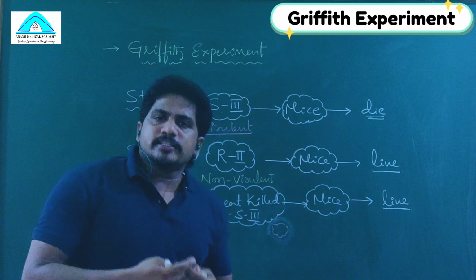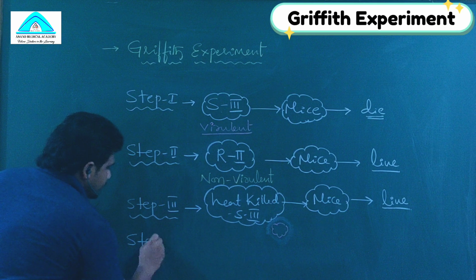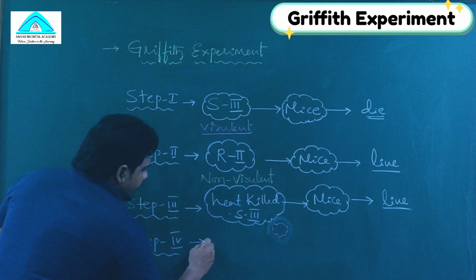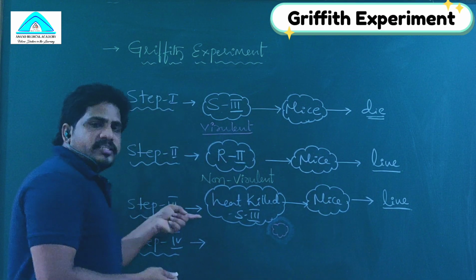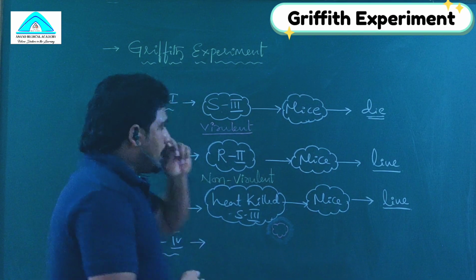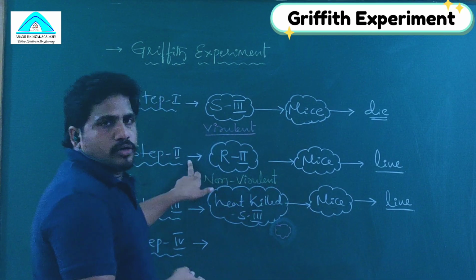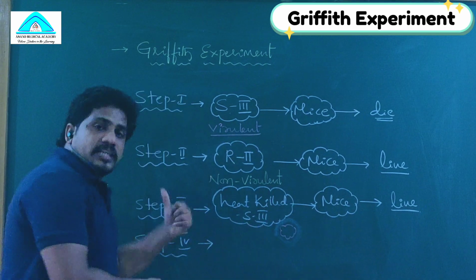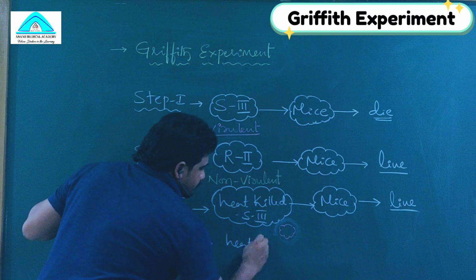Now the fourth step. It is the most crucial step to understand. In step 4, Griffith injected a combination. Till the first 3 steps there are no combinations. Here the mice were injected with S3, here with R2, and here with heat killed S3. It's not a combination. But in step 4, he injected heat killed